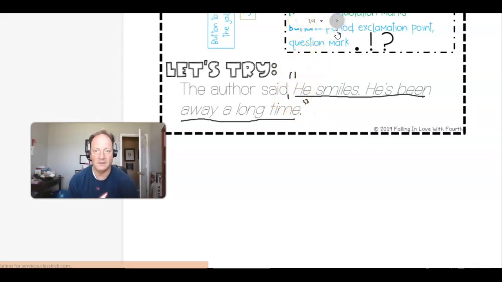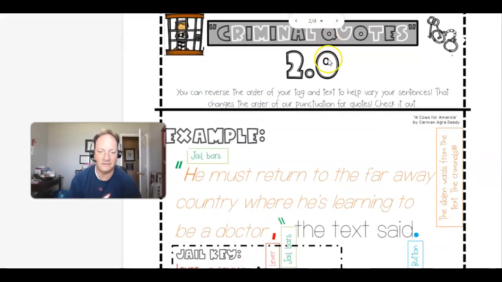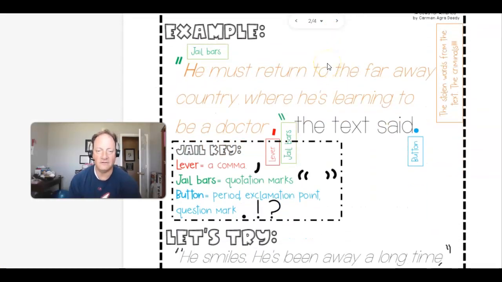Okay, so let's look at page 2. It's the same thing. All right, so instead of putting the quote at the end, this person that's writing the essay said, I want to start off with that quote. Well, it's the same process, all right? You're going to put quotation marks, capital letter, because this is what the author says.